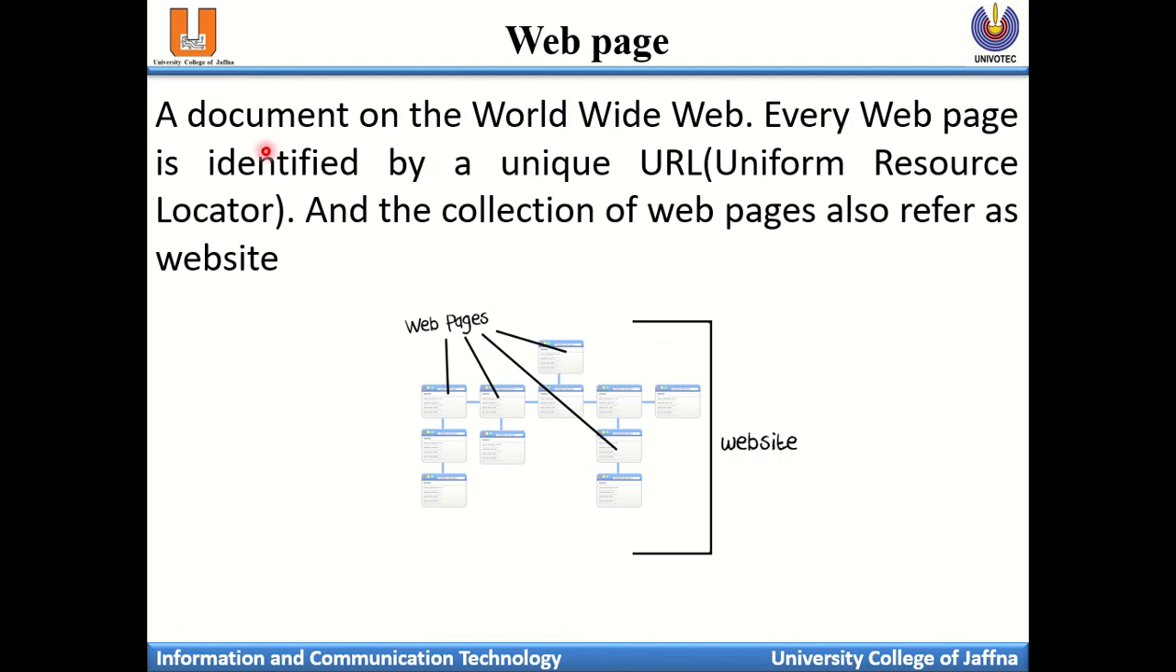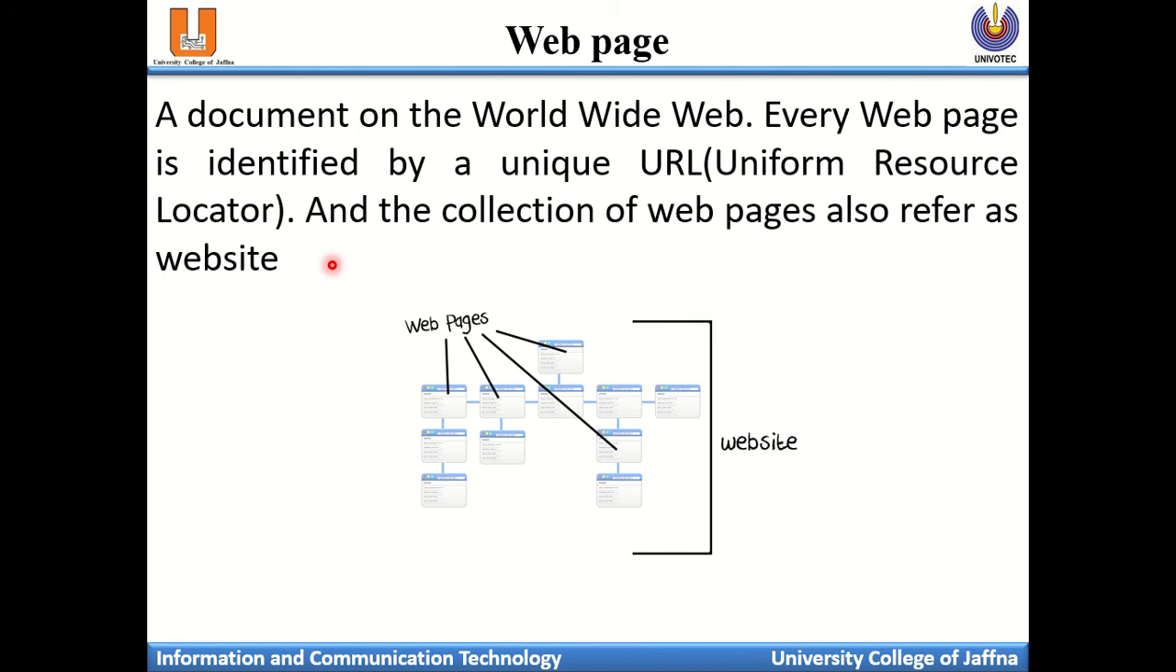Web page. A document on the World Wide Web. Every web page is identified by a unique URL, the uniform resource locator. Normally every page on the website is called a web page. For example, on an examination website, you can get your registration, which is one page. You can see the institutions under that particular examination, the timetable, and likewise several pages are available.